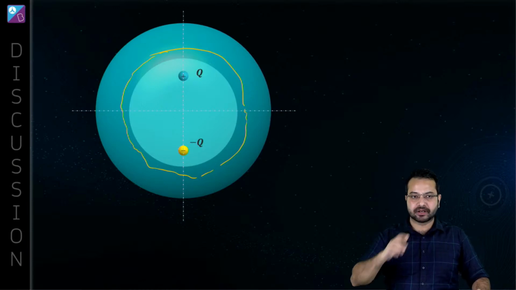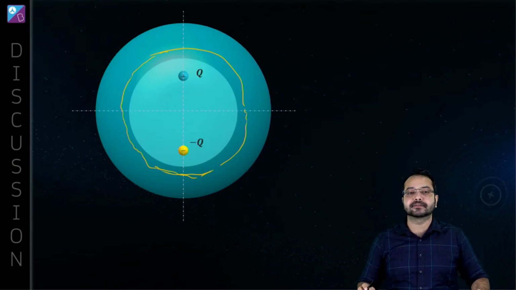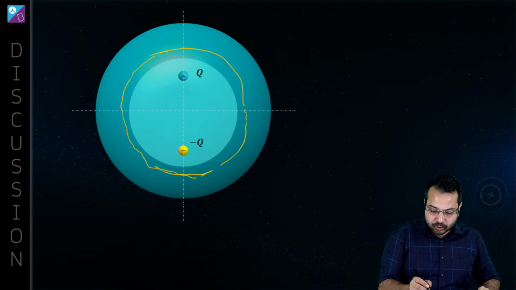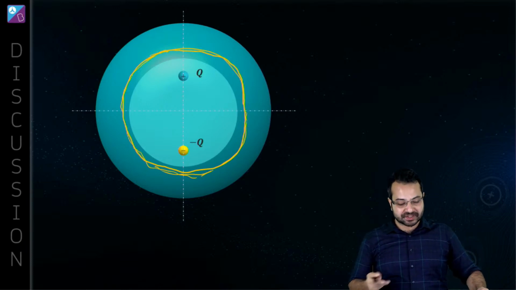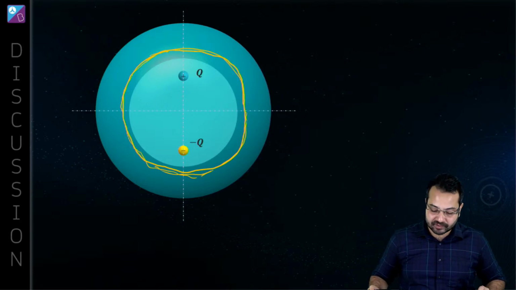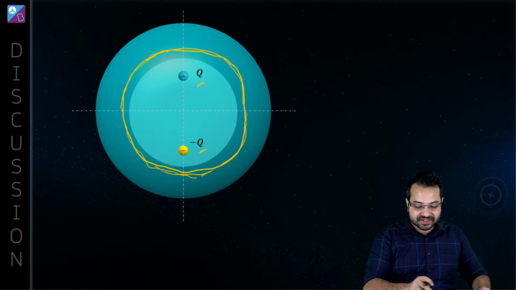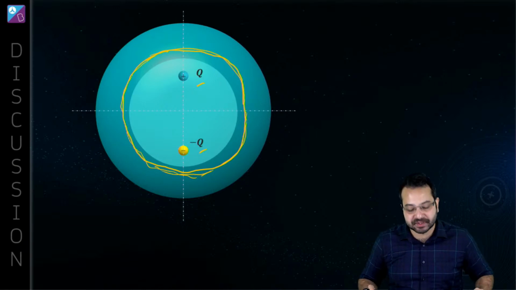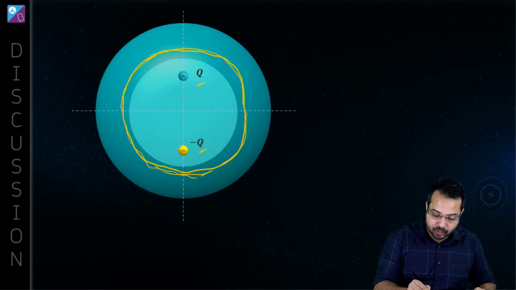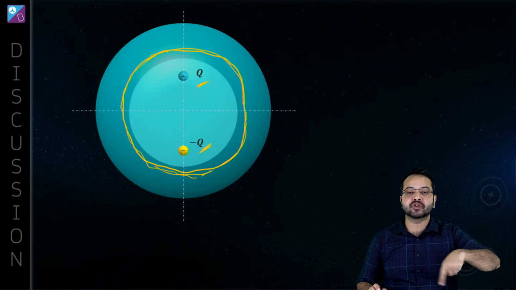Yes, it should be a metal sphere. Absolutely, it has to be a metal sphere. Only then this question is going to make sense. So we have chosen the Gaussian surface, and through it the flux is 0, which means the charge inside has to be 0. We have a charge q here, we have a charge minus q. So q and minus q give me 0 net charge.